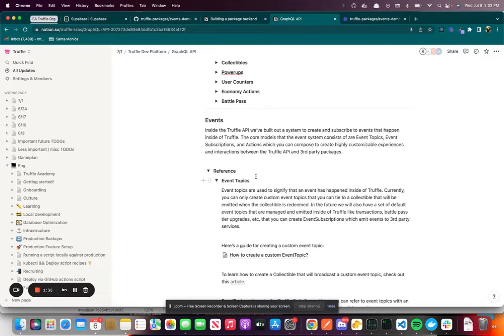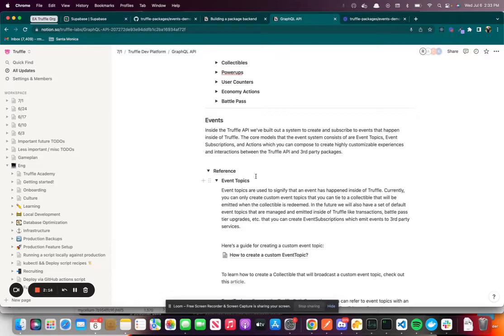Other examples include creating a new prediction, or somebody leveling up on the battle pass, and we're going to work with the community to get feedback on what people want to listen to inside of Truffle, and what there might be on the integration side. One of the other cool things about event topics is you can also create custom event topics that you can use to broadcast information to your own servers from your own package. Or other third-party devs can create event subscriptions for their packages and listen to events that your package broadcasts when some sort of functionality or event happens through your package.